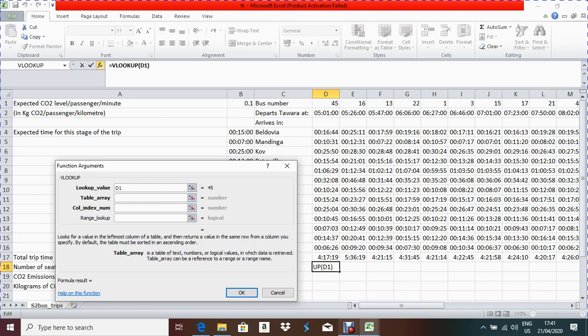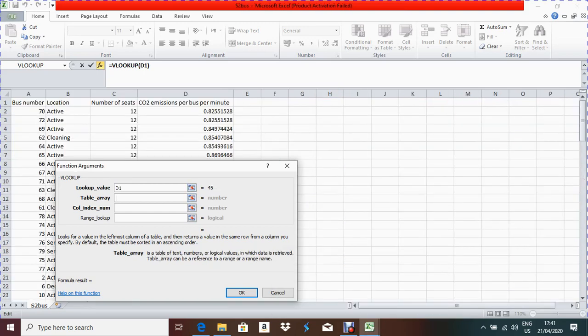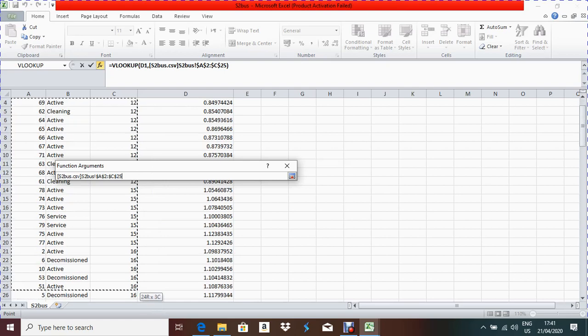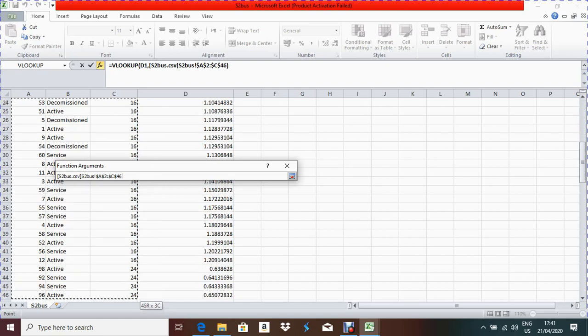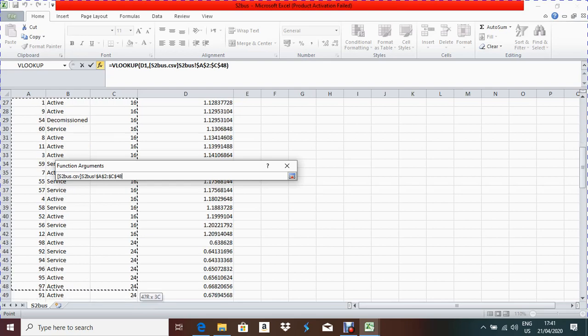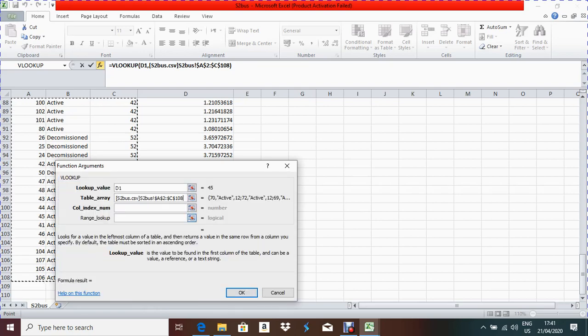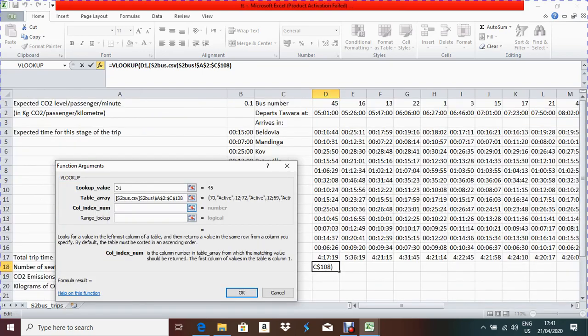And for the table array, the other table, I have to select the area from bus number up to number of seats. Up to the third column we can get our value, right? So we can drag all the data up to the third column. You can select the fourth column also, that does not matter, but the column index should be mentioned properly.